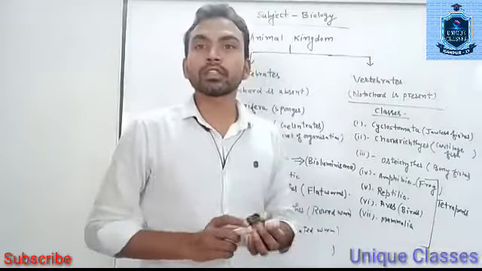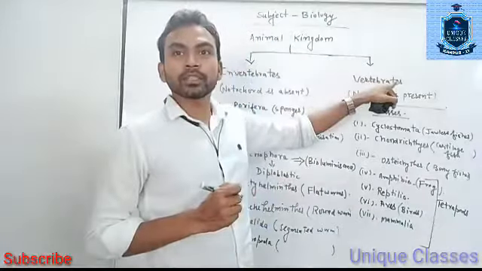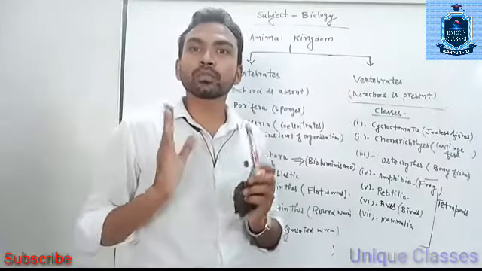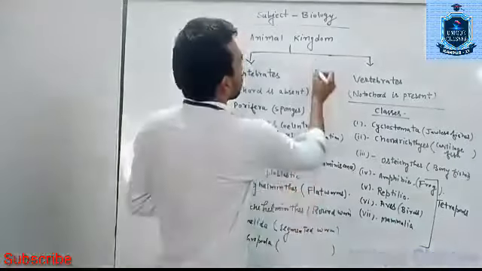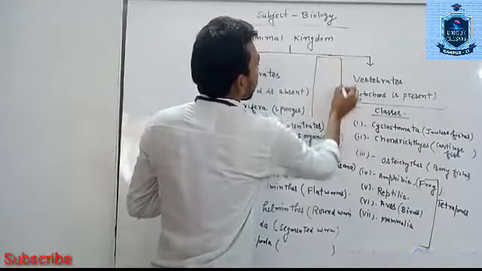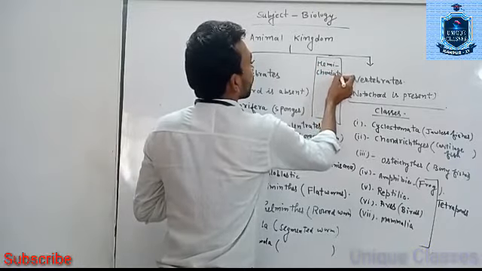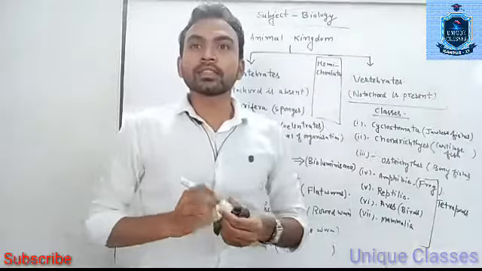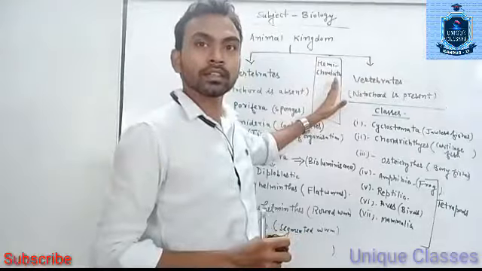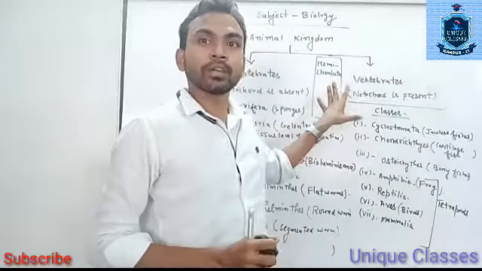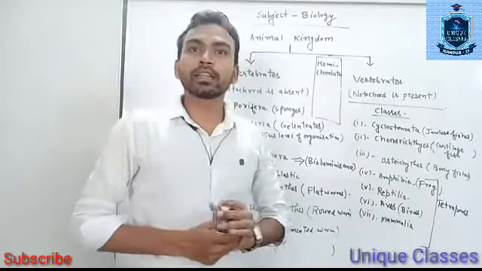And one more thing which we will add: in between invertebrates and vertebrates, animals which have characteristics of both are called Hemichordata. Balanoglossus is an animal which possesses the properties of both invertebrates and vertebrates, so it is in the middle. In this way we have concluded today's class, and next time we will take up each phylum and class in detail. Thank you very much.